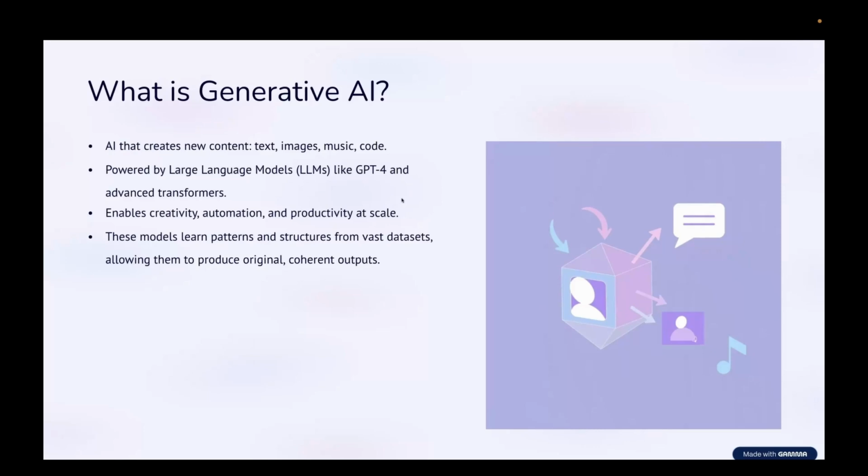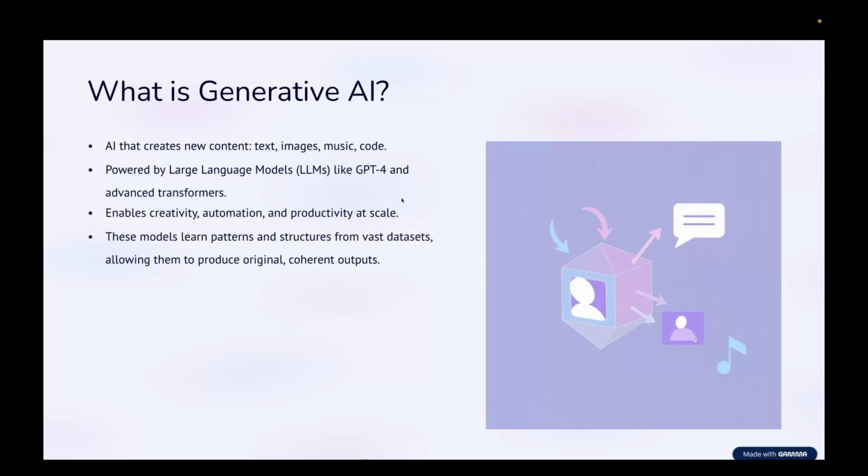And it enables creativity, automation, and productivity at scale. Again, automation is something that we are going to talk about extensively in this course. And what these models are basically doing is learning from normal user behavior, like how humans behave. They get a lot of data from real humans and they understand, yes, this is how a human is behaving. And that's how they learn. That's how they produce original and coherent outputs. All right, that's how they create content.